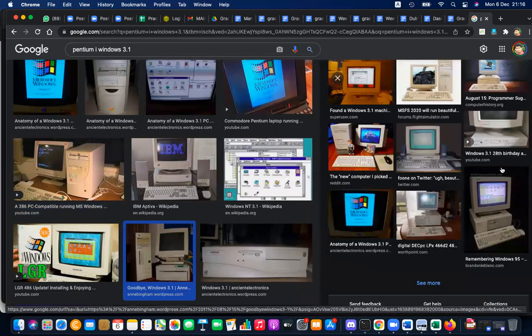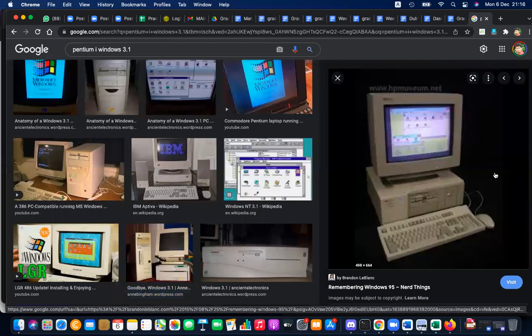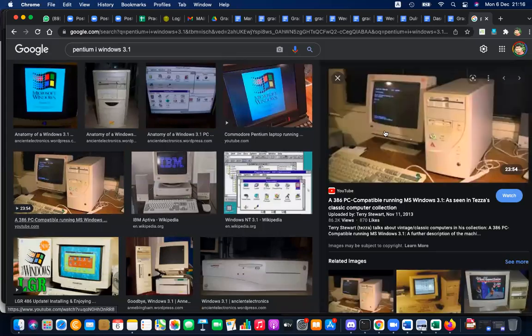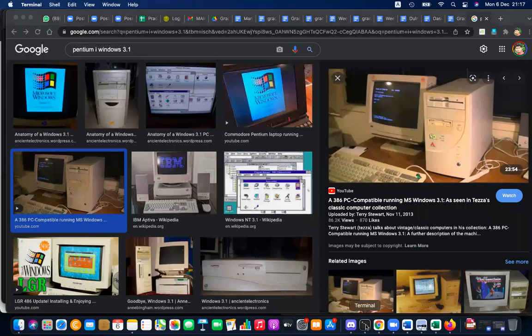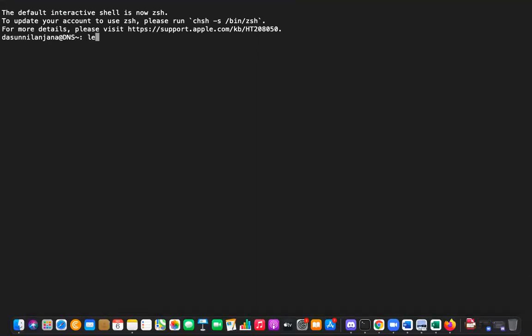Later I bought this kind of computer, which is better than that one. Sir, how did you navigate? In earlier days, no navigation was needed because there was only the command line. When you turn on a computer, it looks like this. Everything you have to give by command. No need to navigate.